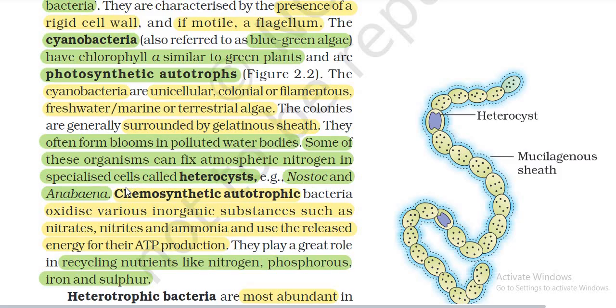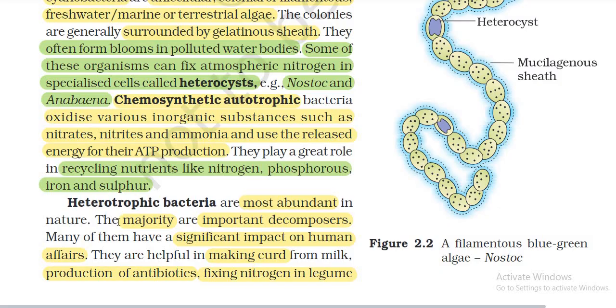Examples: Nostoc and Anabaena. Chemosynthetic autotrophic bacteria oxidize various inorganic substances such as nitrates, nitrites, and ammonia, and use the released energy for their ATP production. They play a great role in recycling nutrients like nitrogen, phosphorus, iron, and sulfur.